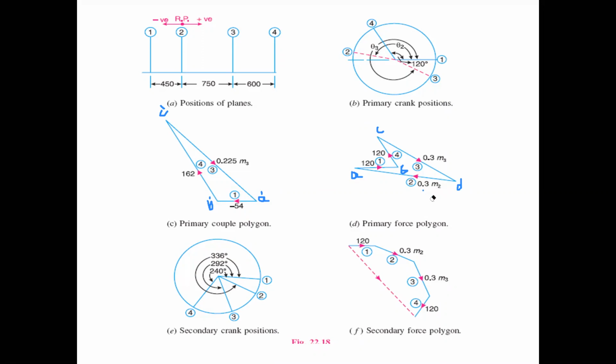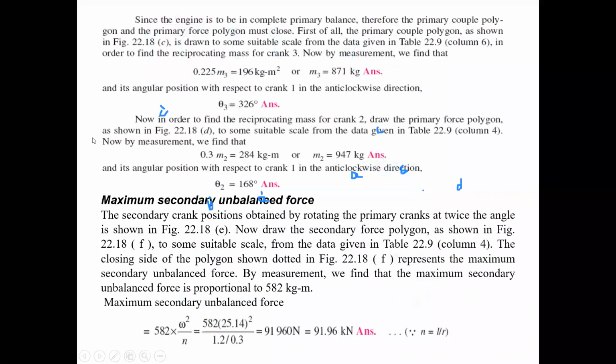Balancing mass m2 and its direction: you will place it in this direction in our angular positions of the masses. That is parallel to the AD line, so you draw the line parallel to AD in our figure B. Observe that. So m2 is 947 kg and theta 2 is 168.